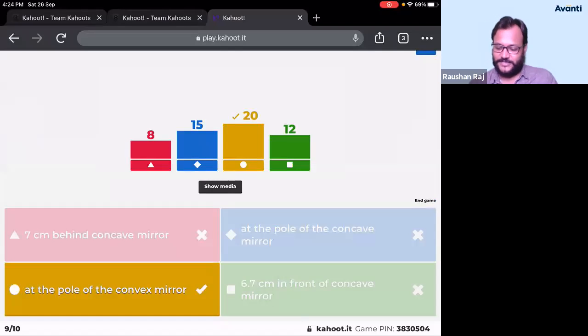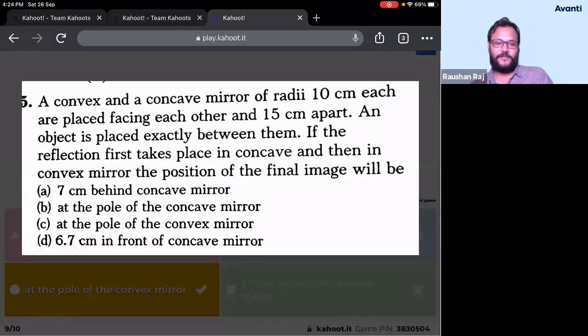Actually, when you will find out, see, the question is, you need to find where the final image will be formed. So, the first reflection कहाँ हो रहा है बच्चा लोग? At concave mirror. So, for concave mirror, use the mirror formula. Try to get the value of v. And I think the value of v will be minus 15 centimeter. If you get v is equal to minus 15 centimeter, that means image will be in front of the concave mirror at a distance of 15 centimeter from it. But at a distance of 15 centimeter from it, in front of concave mirror, convex mirror is present. That means image of the object after first reflection will be at the pole, right?